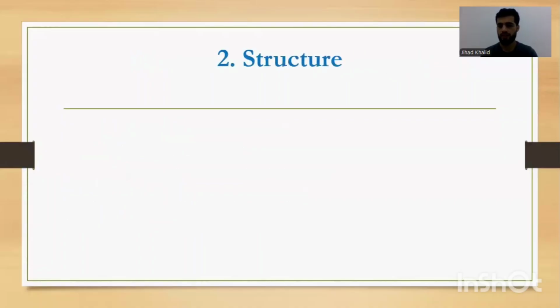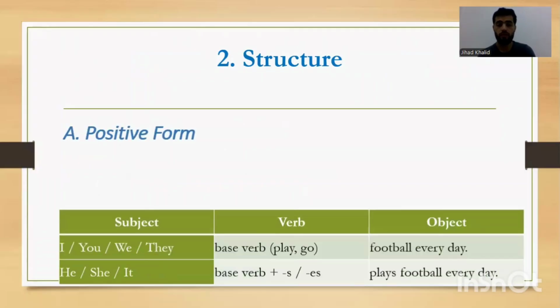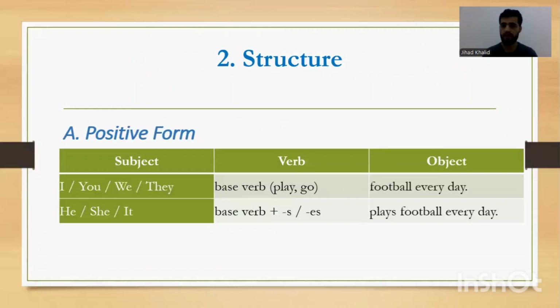Then guys, we have structure. What is the rule or what is the formula of the present simple? Try to pause the video and answer the question. Brilliant. For positive form, we have subject and then verb and then object. What is the subject? Try to answer. Good job, the doer. Subject is someone who does something.